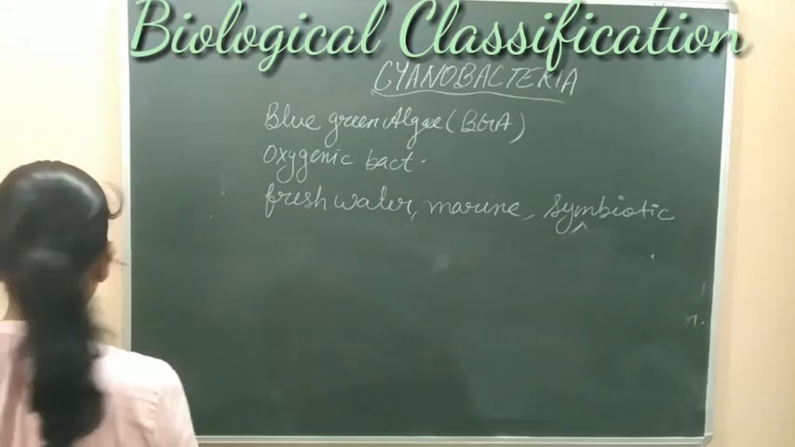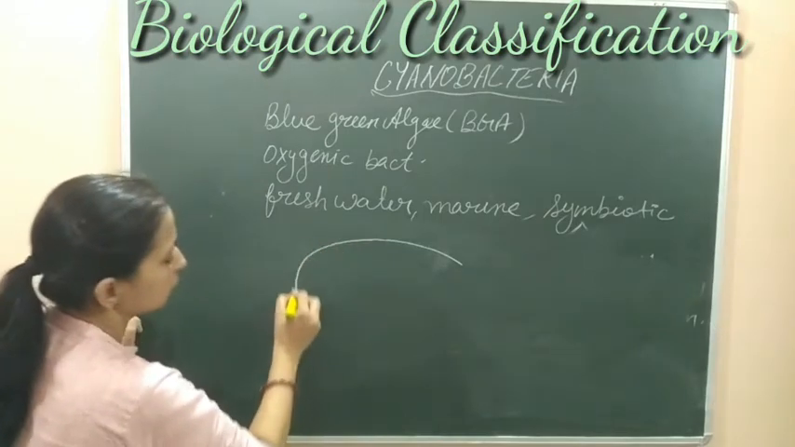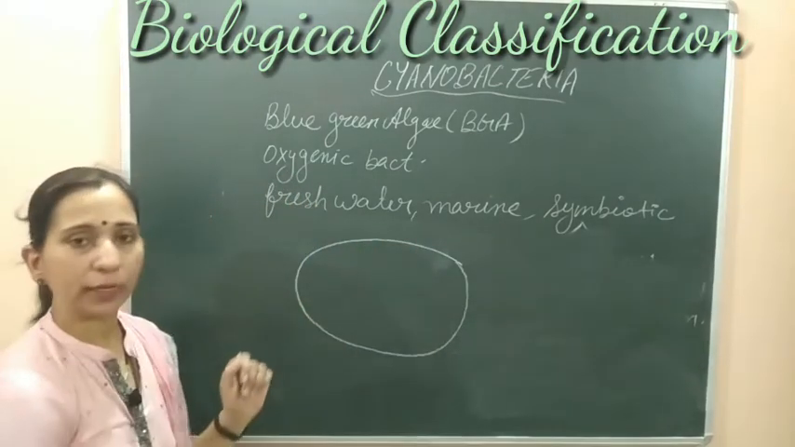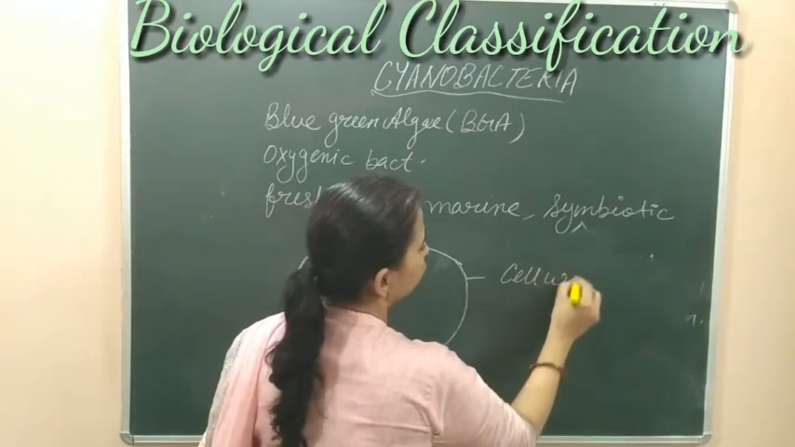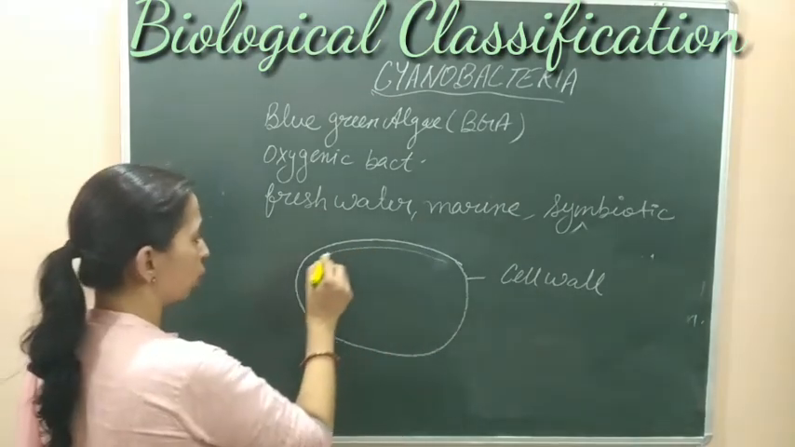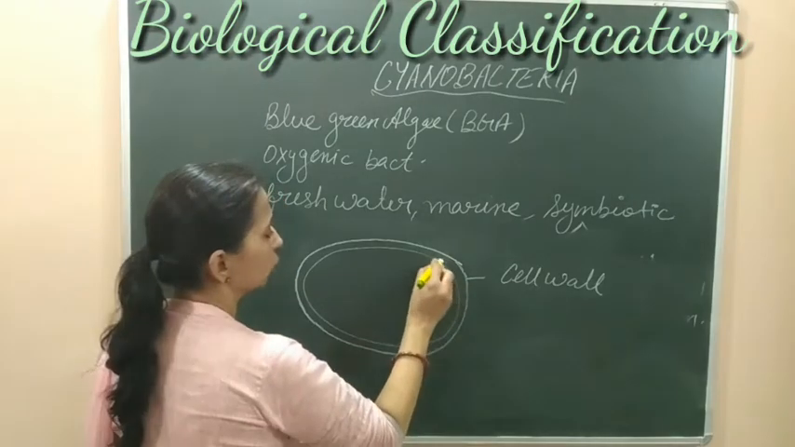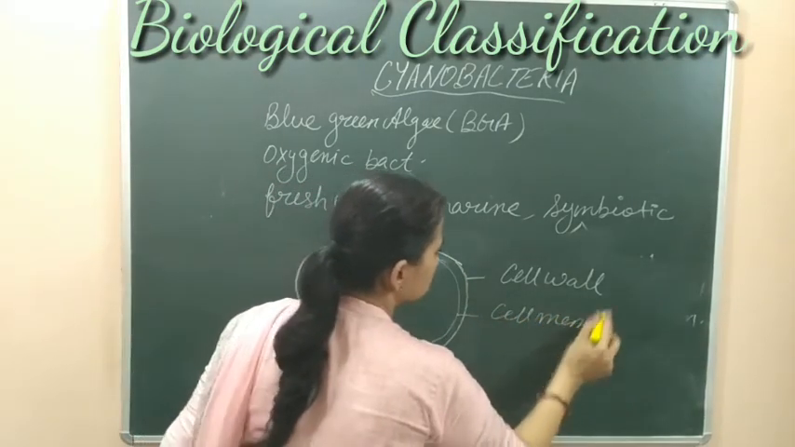In the case of these bacteria, the structure is somewhat like this. This is the cell wall of the cyanobacteria. The cell wall is a multi-layered structure, which is a difference from the eubacteria. Inside the cell wall, they have the true cell membrane. अंदर की तरफ में present होगी. Cell membrane is just similar.